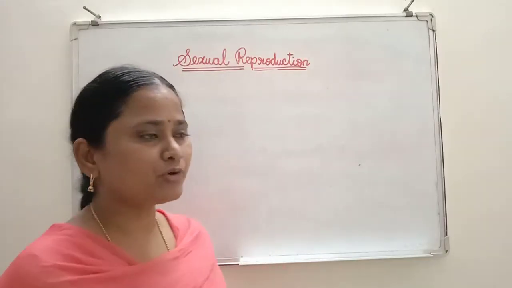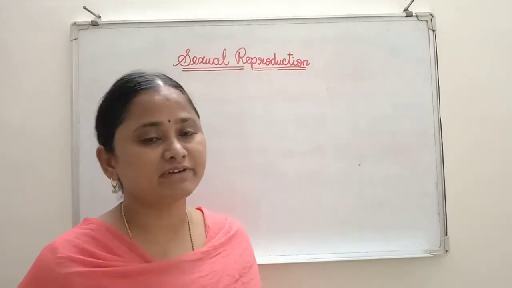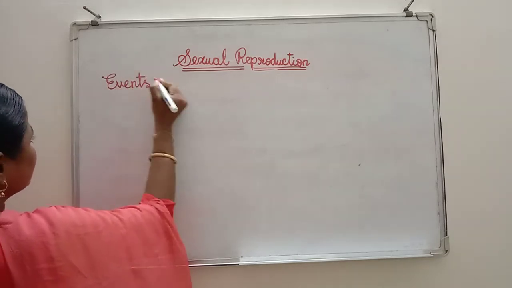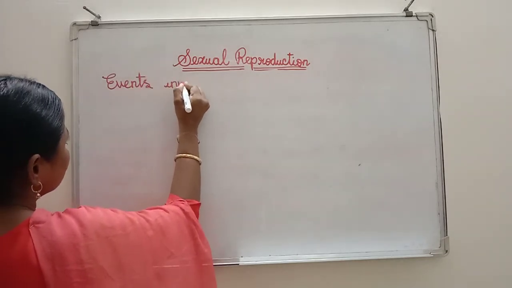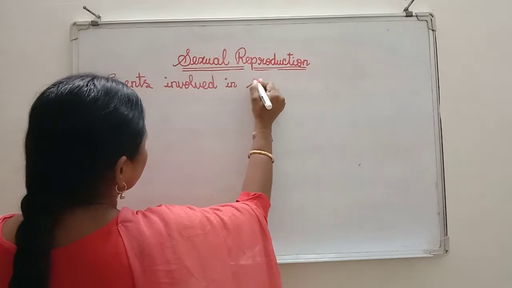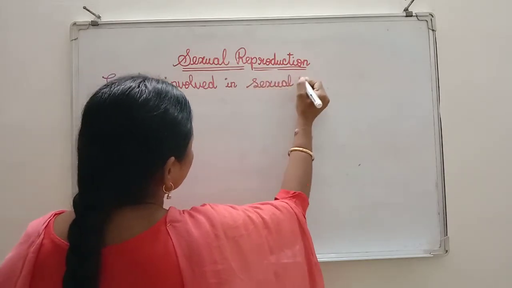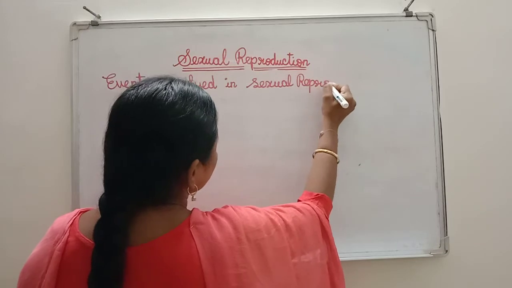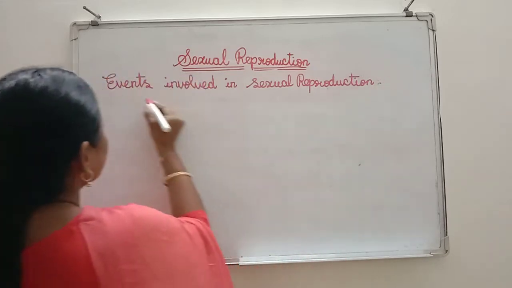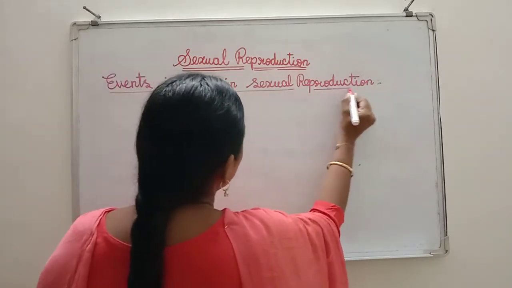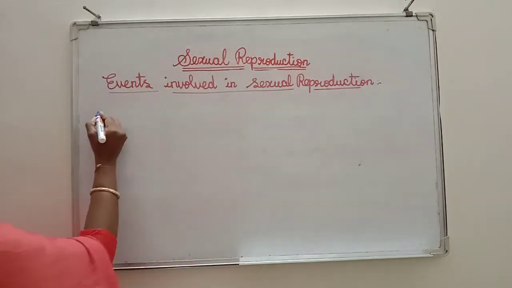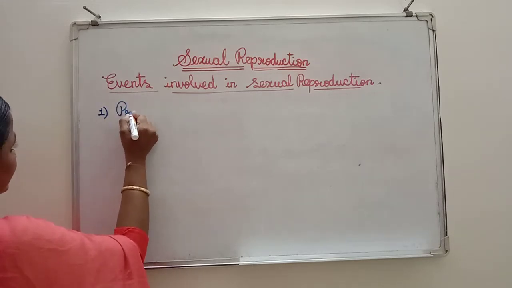Now, I am going to teach about events involved in sexual reproduction. See here, in sexual reproduction, there are three events. One is pre-fertilization events.